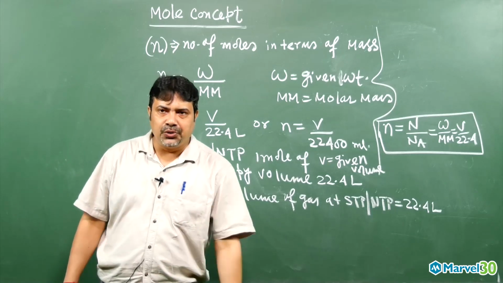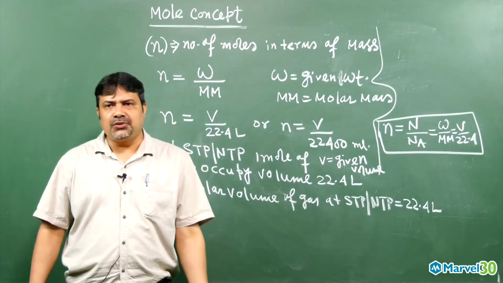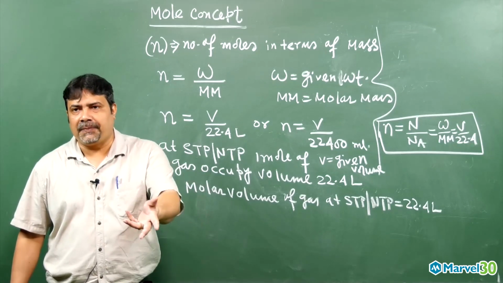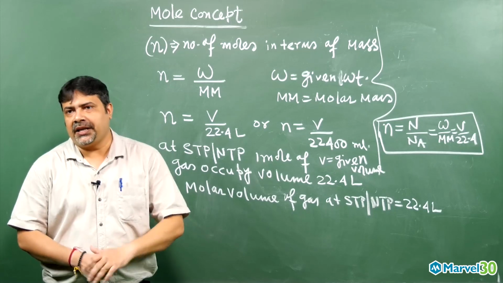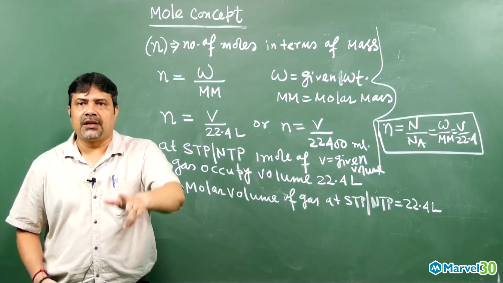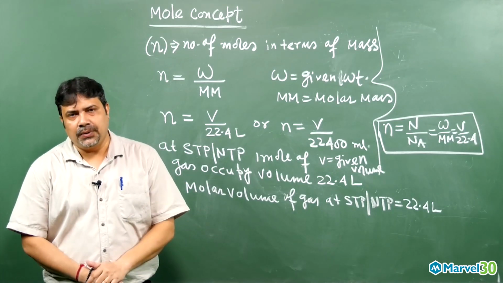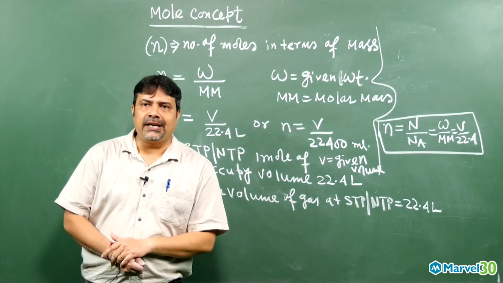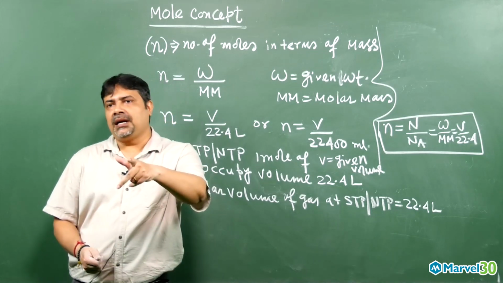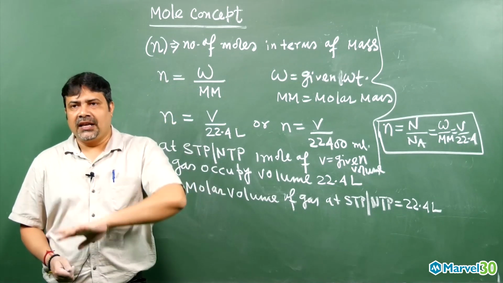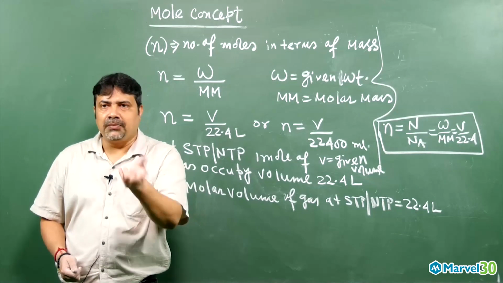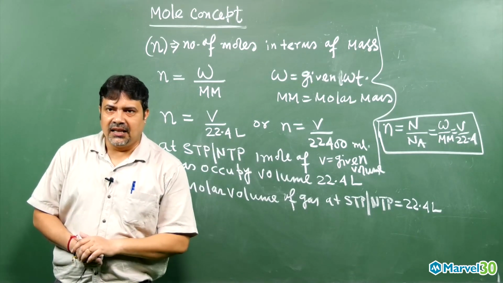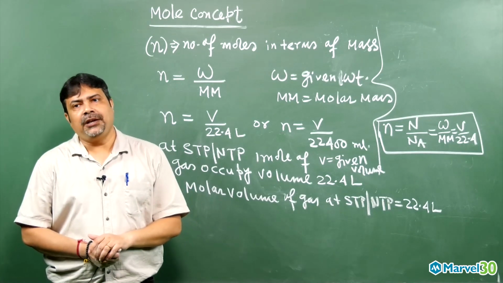The number of moles is nothing but a counting unit. What do we count? We count atoms, molecules, ions and fundamental particles, that is, electrons, protons and neutrons. There are three different ways we find the number of moles: in terms of number, given number divided by Avogadro number; in terms of mass, given weight divided by molar mass; in terms of volume, specifically for gases, given volume divided by 22.4 liter.